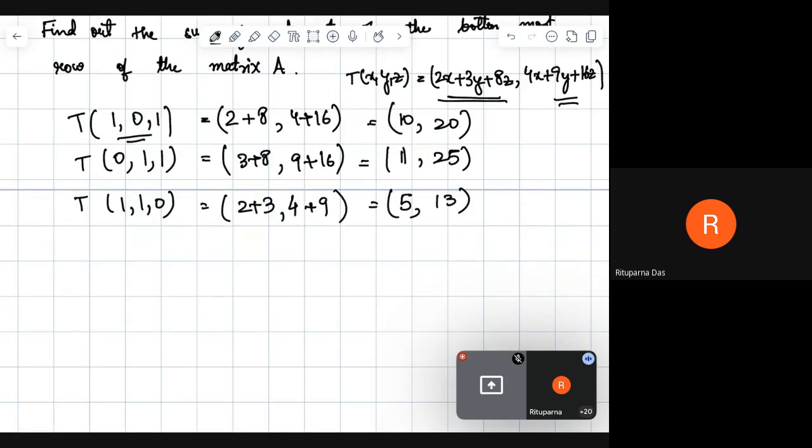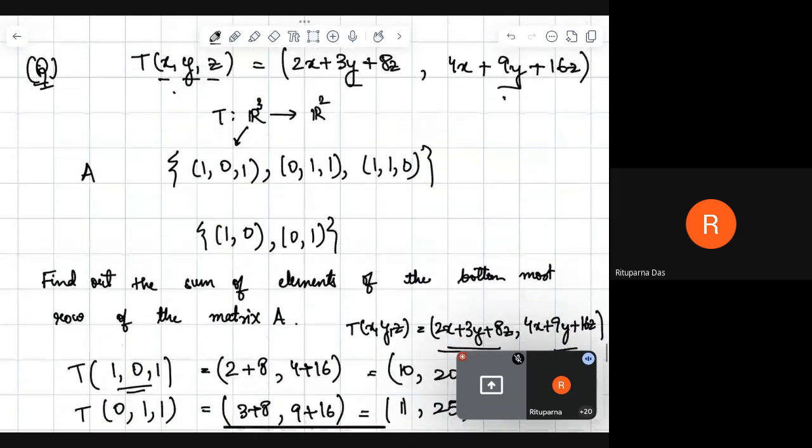the transformation, and from the transformation we are going to change this into the form of a linear combination of this particular basis, because we are going from R3 to R2.